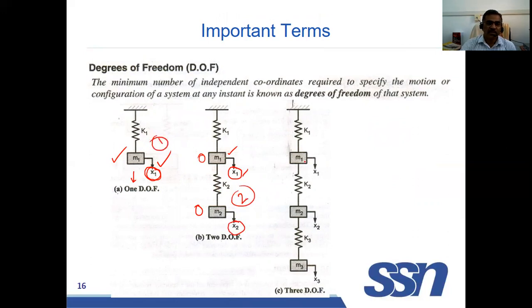Here the movement of mass 1 is described by x1, the movement of mass 2 is described by x2, and the movement of mass m3 is described by x3. Three independent parameters are required. So this is a 3 degree of freedom system. But we are going to discuss only the 1 degree of freedom system. We are going to discuss free vibration and forced vibration, damped and undamped, of a 1 degree of freedom system.